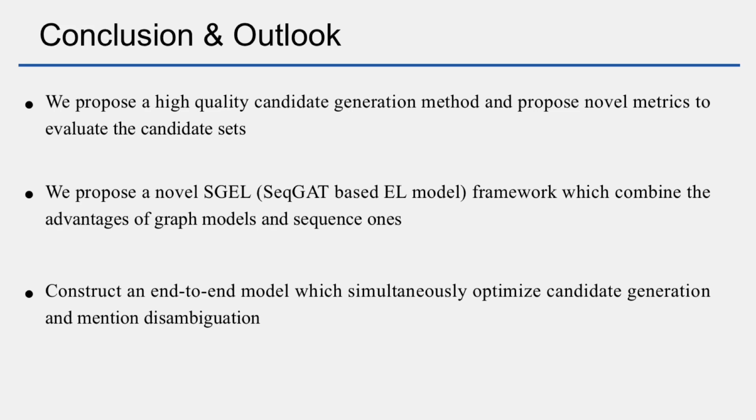Specifically, we utilize BERT to extract local features and introduce the sequential graph attention network to capture the topical coherence of mentions. In the future, we plan to construct an end-to-end model, which simultaneously optimizes candidate generation and entity disambiguation.